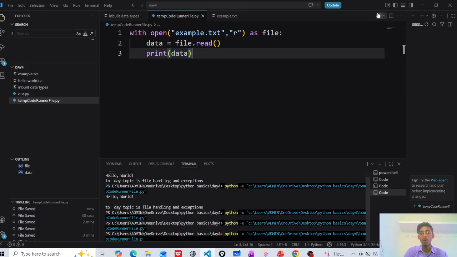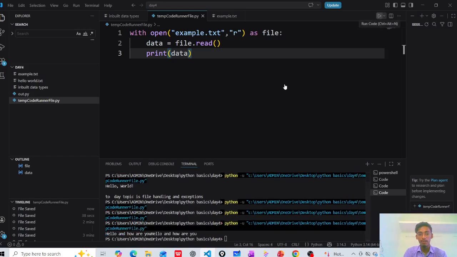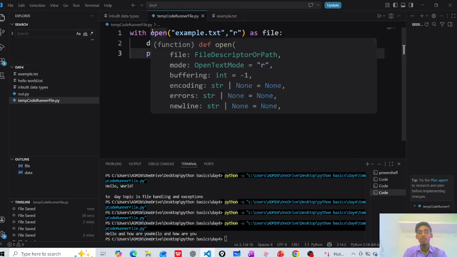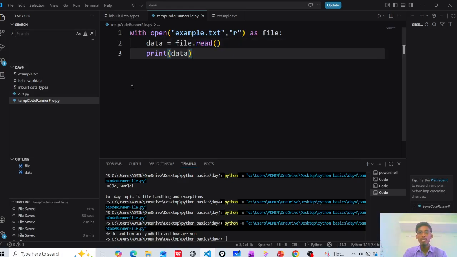Let's see what data is there: hello world and how are you, and hello and how are you is in that file. That file is read here. We don't need file.close, because the with operation replaces it. In this operation, this is the read.